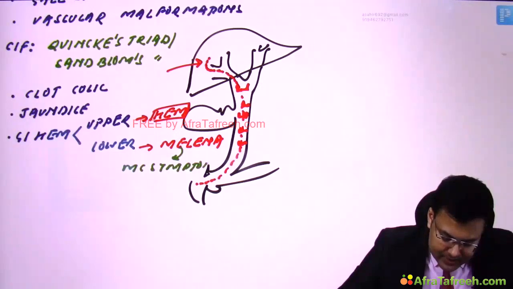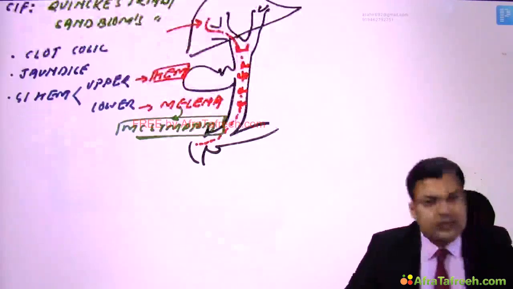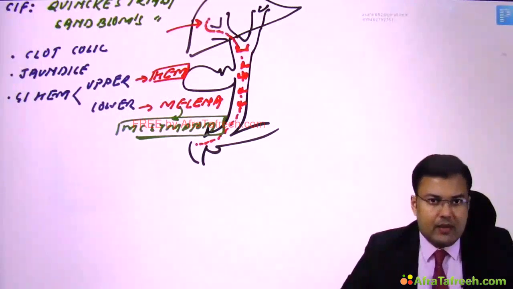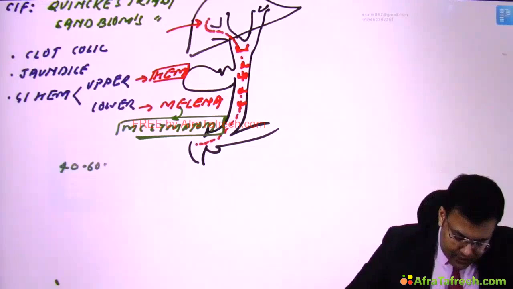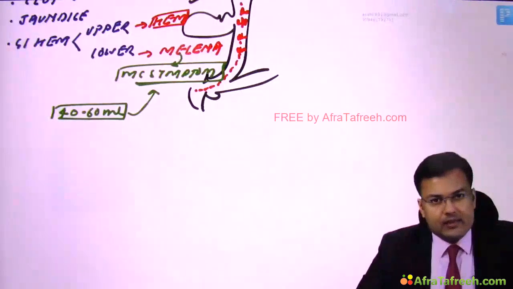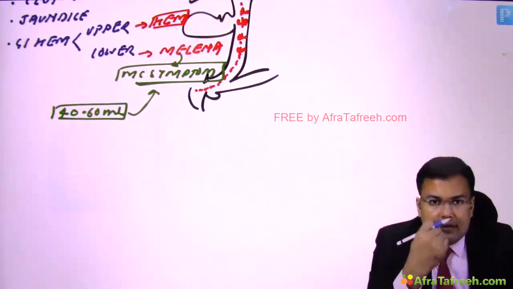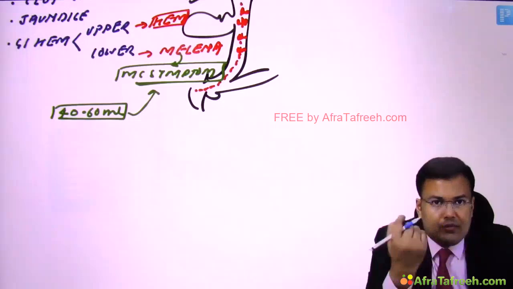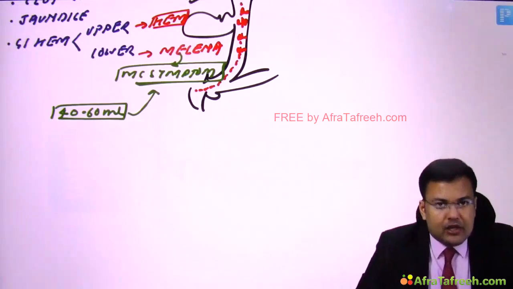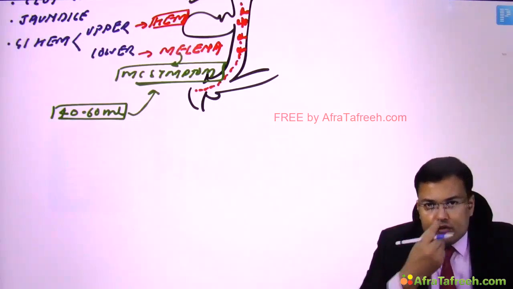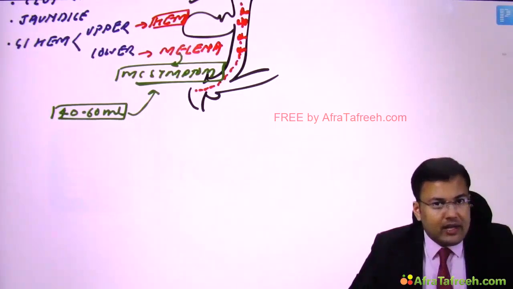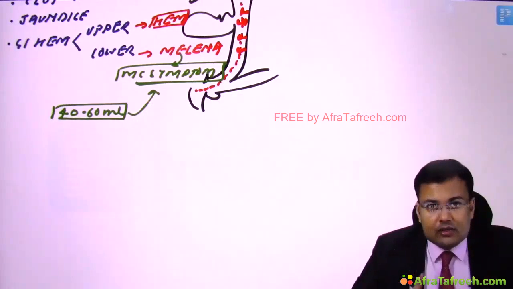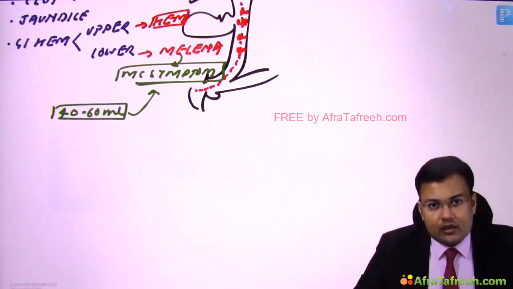This question was asked many times in DNB: how much minimum bleeding is required for melena? The range is 40 to 60 ml, but in the exam they asked for one value, and that was 60 ml. So how much bleeding? 40 to 60 ml. This is for melena. Now in this case, since there is bleeding, what is the first investigation done? The first investigation done is upper GI endoscopy. The source of bleeding in the majority of cases is arterial. So what is the investigation which is both diagnostic and therapeutic? That's angiography, because angiography will tell you the source of bleeding, and by embolization you can control the bleeding.